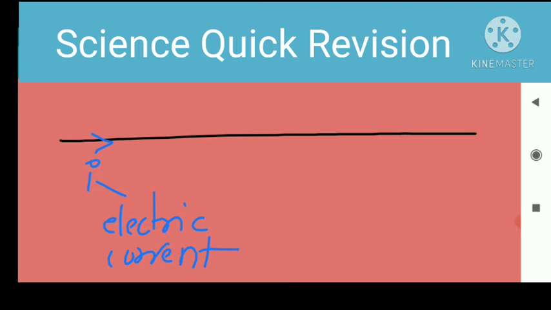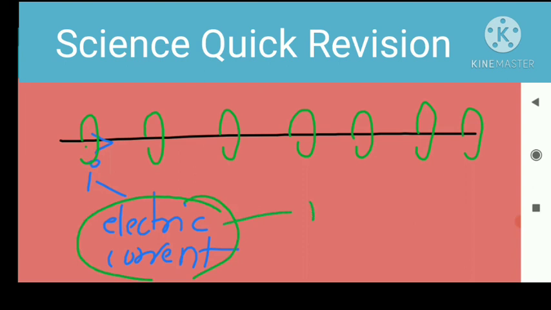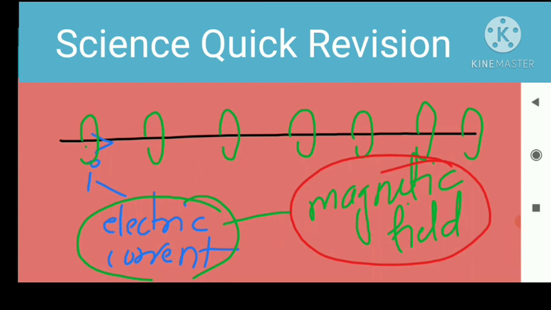A magnetic field is produced around this wire in the form of circular rings. So electric current also produces a magnetic field. When you bring a magnetic needle near it, the needle will be deflected due to this magnetic field.